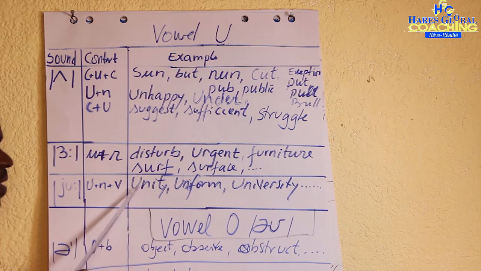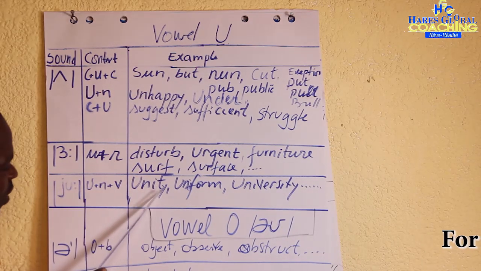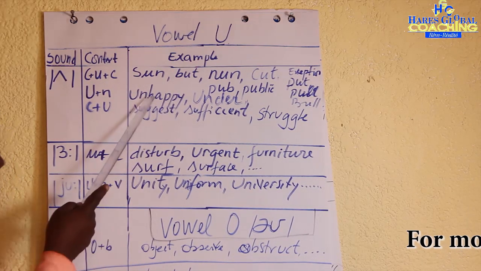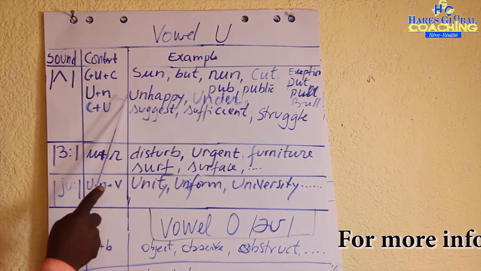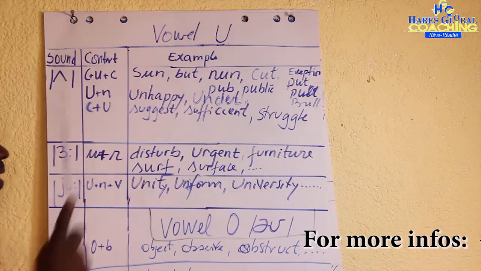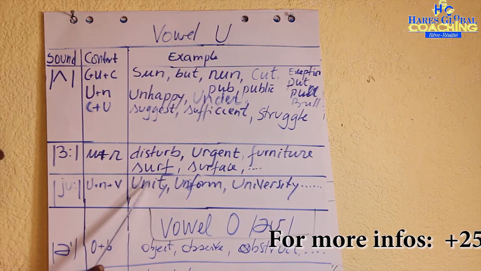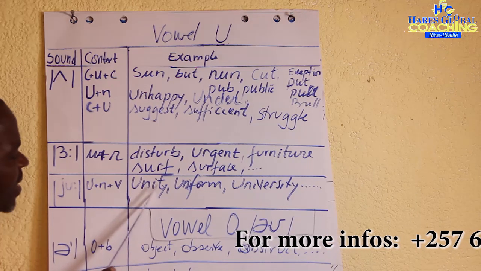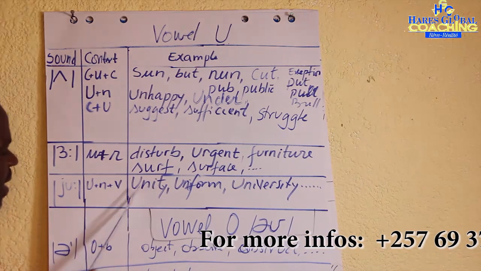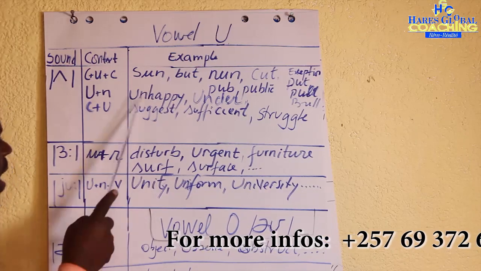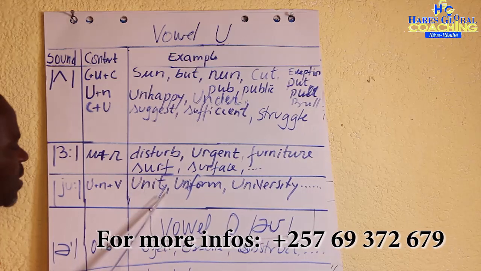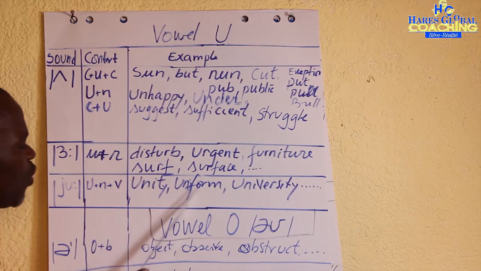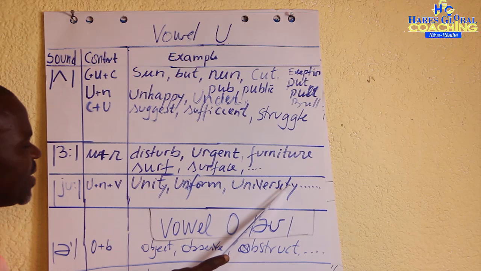You see the difference: with U plus N plus another consonant, we read it unhappy, but here we have U plus N plus another vowel, especially I, then you say unit, uniform, university.